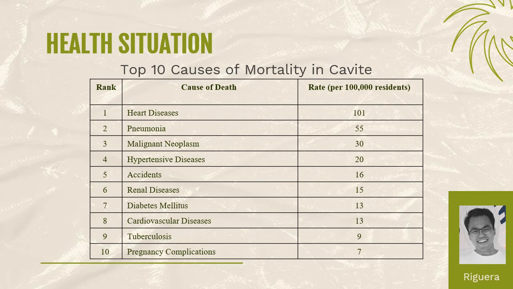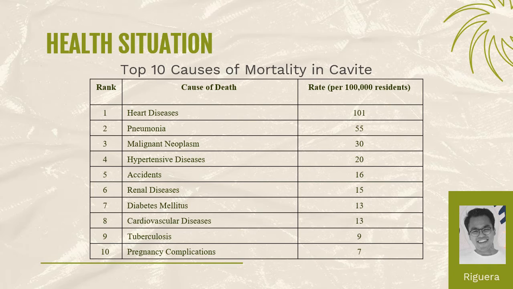Meanwhile, the top cause of mortality in Cavite is heart disease, which affected 101 residents per 100,000. The next 9, in descending order, are pneumonia, malignant neoplasm, hypertensive diseases, accidents, renal diseases, diabetes, cardiovascular diseases, tuberculosis, and pregnancy complications.